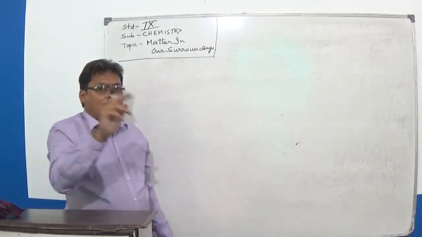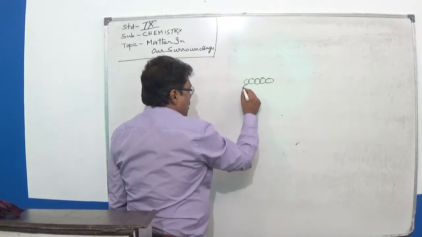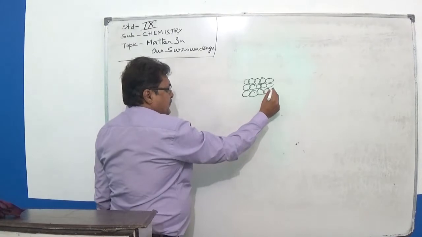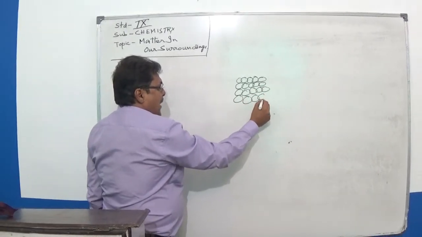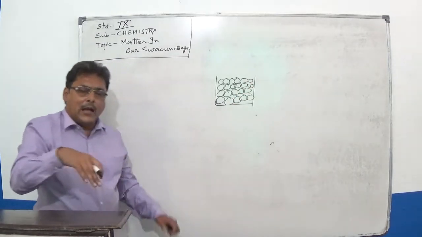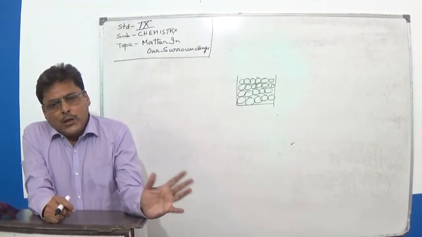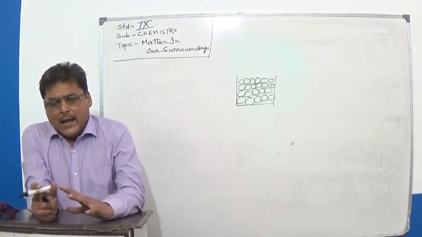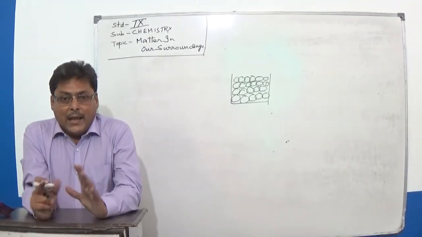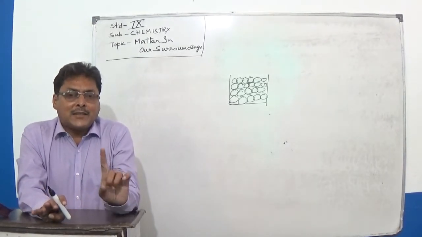So, let us look at how the particles look in a solid. It looks like it is tightly packed. All the particles in a solid, say a block of ice. We are taking the example of ice because we will explain heat also in terms of ice, water and water vapor. The melting point and boiling point of H2O are taken as the basis of all the heat scales.